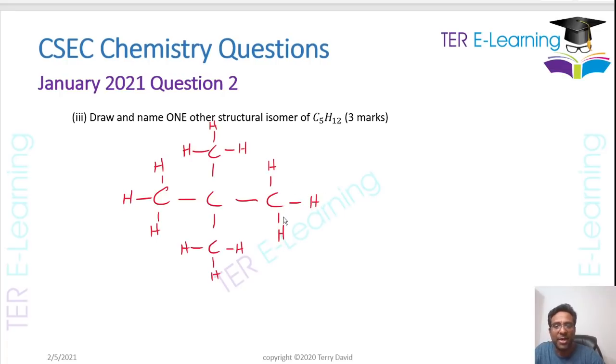So remember, each carbon must have 4 bonds. So what I've done here, let's see, make sure we have 5 carbon atoms. We have 1 here, 2 here, 3 here, right? Now, they told us to draw it as well as name it, right? So you need to be careful.